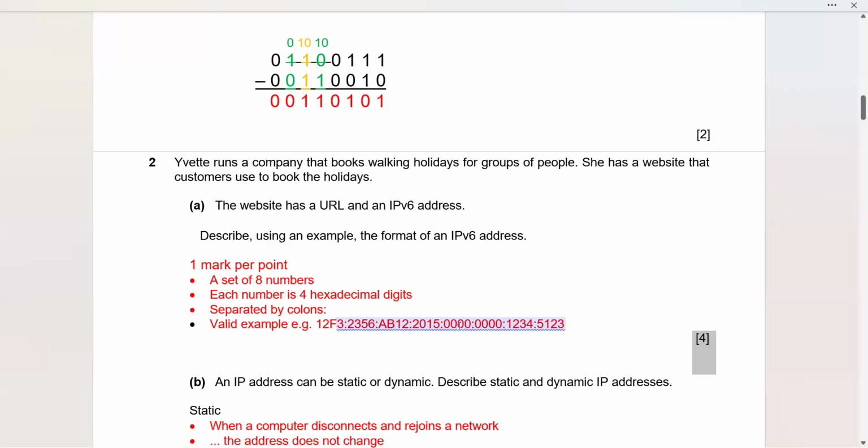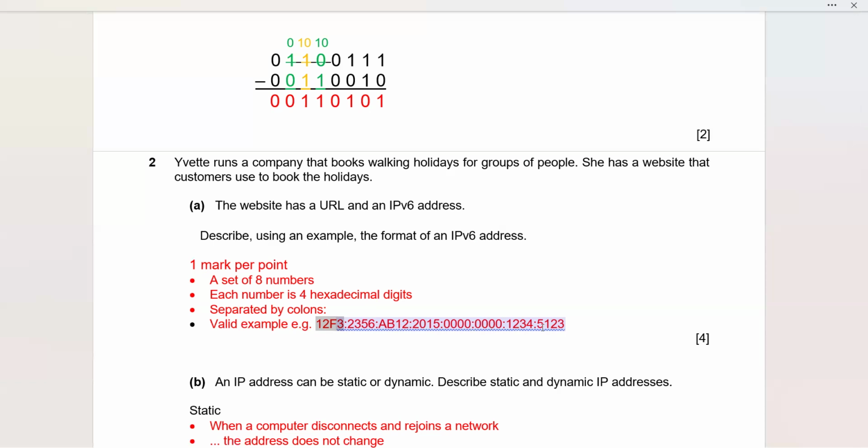Another caution is when you are writing zeros. Zero compression is possible, yes, exactly. But this is a valid address. You have mentioned 1, 2, F3, the first group, then a colon, the second group 2, 3, 5, 6, the third group AB12, the fourth group 2015, the fifth group 0000, the sixth another set of zeros, the seventh 1, 2, 3, 4, and the eighth group 5, 1, 2, 3.